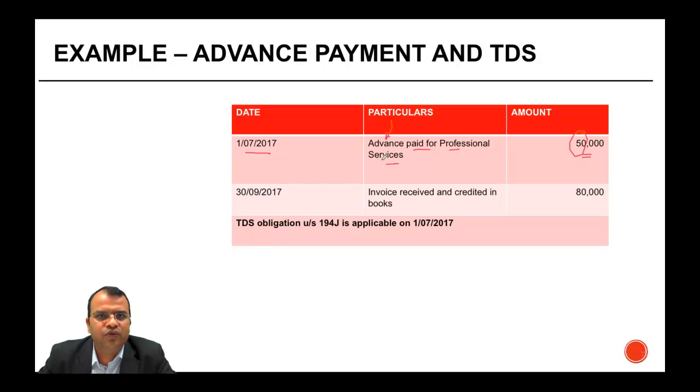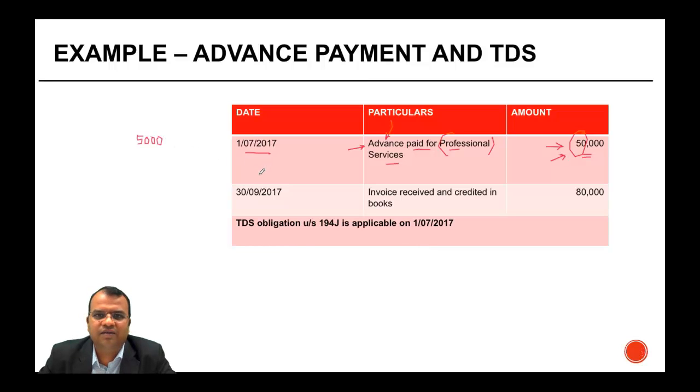If you remember, I told you the tax withholding has to be done at the time of credit or payment, whichever is earlier. What that means is, because there's a payment which is happening, the tax has to be withheld at this time. What is the rate? It is 10%, assuming the recipient is not engaged in operation of only call center, right? And that can be made out because they have been receiving professional services. So 10% of 50,000, in other words, 5,000 would be the withholding tax amount that will be deducted.